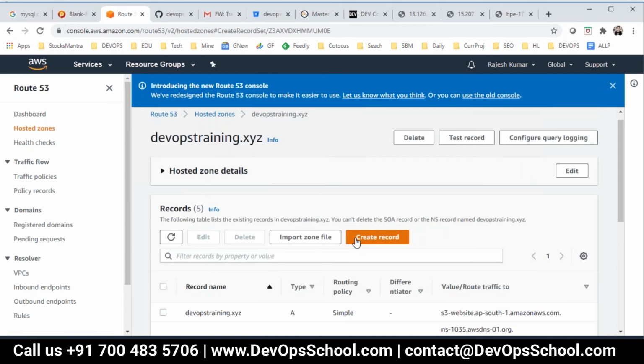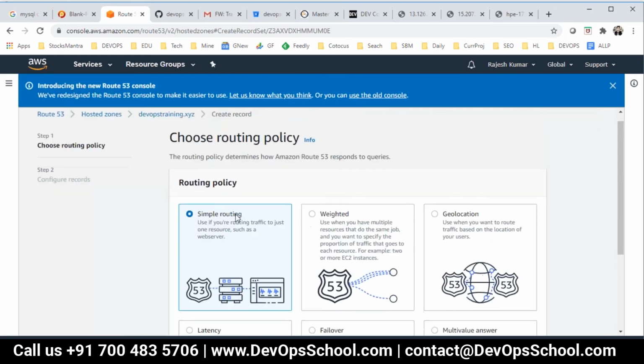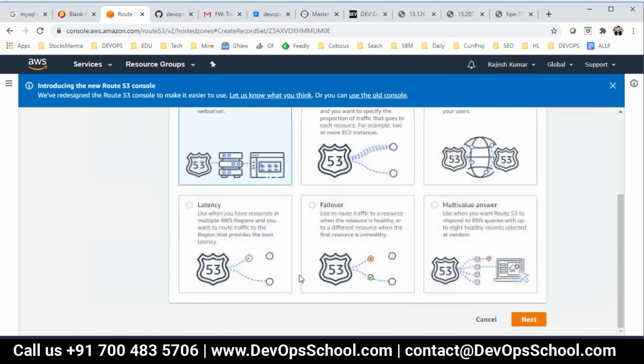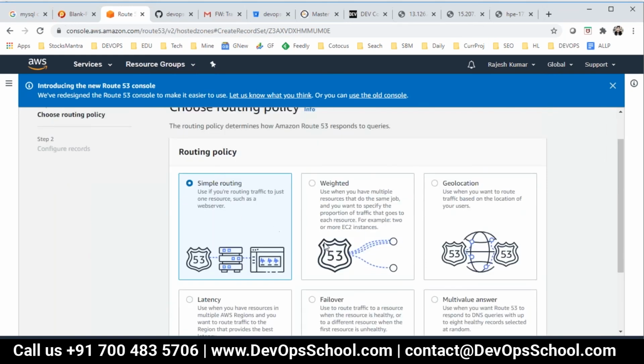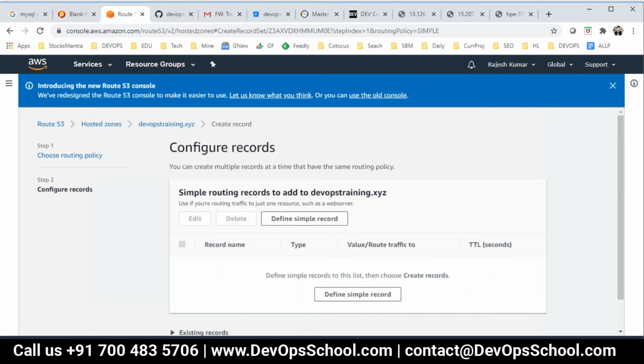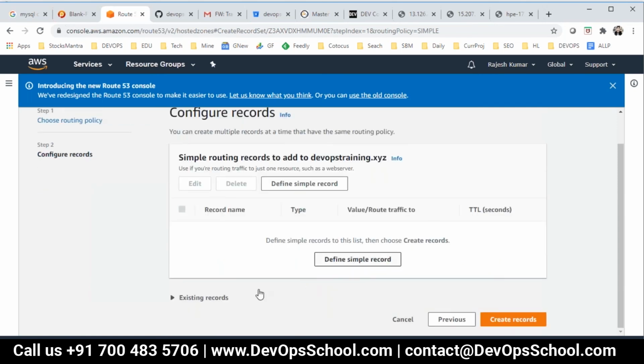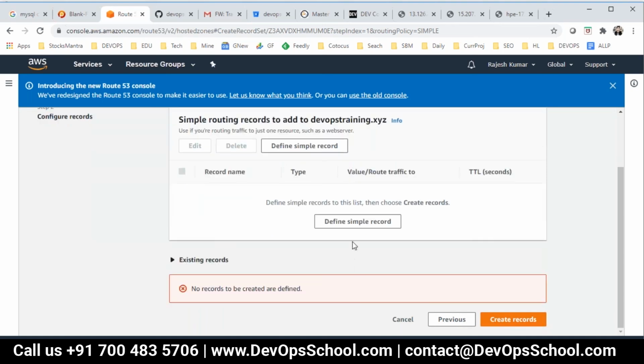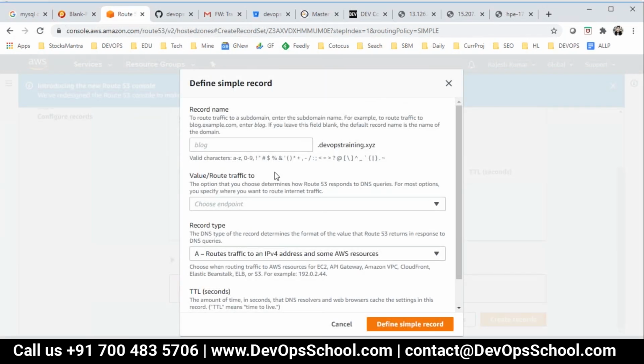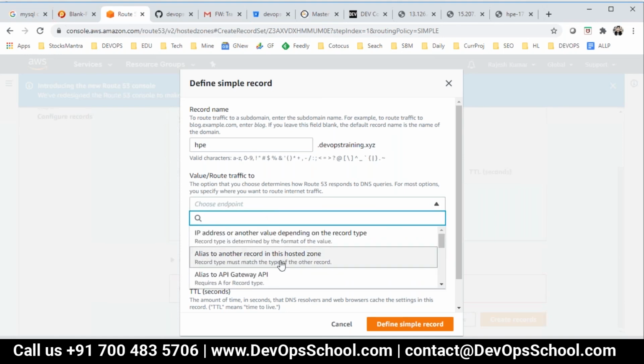So here you will create record, and simple routing. Here you have all these sections you have to learn about. Right now I'll go for the simple routing. And here, configuring records, I'm doing the configuring records. Okay, so define simple record, create record, and here I will say HP setup domain, where it should route to. It should route to the load balancer